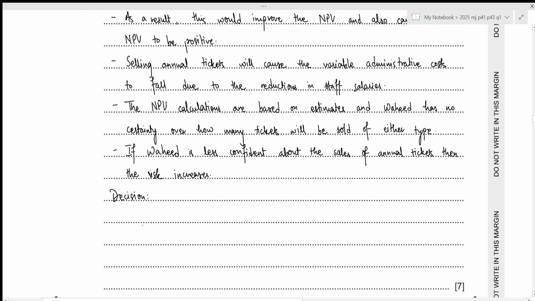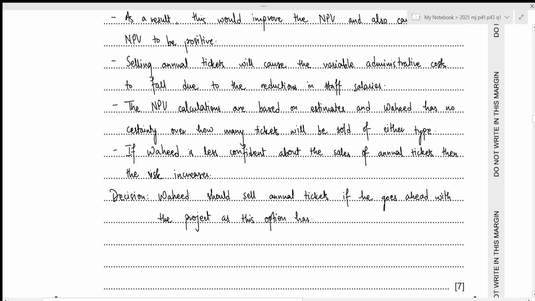Let's write it down. Wahid should sell annual tickets if he goes ahead with the project as this option has a positive estimated net present value.